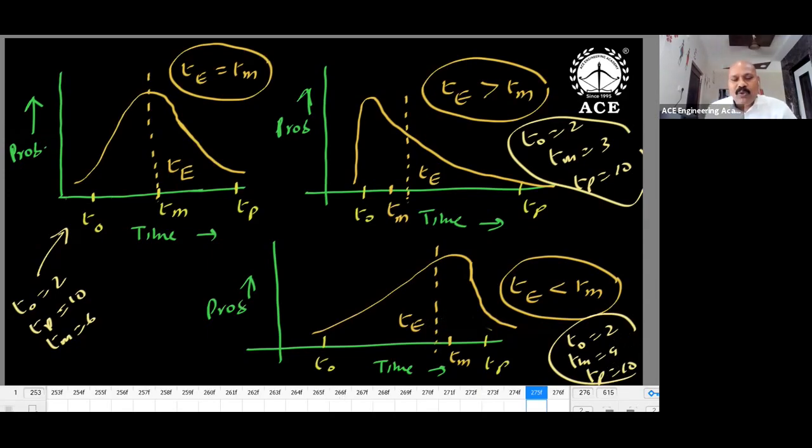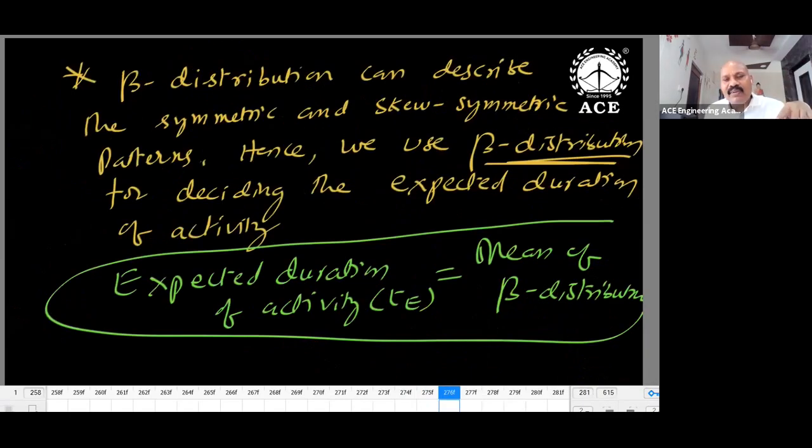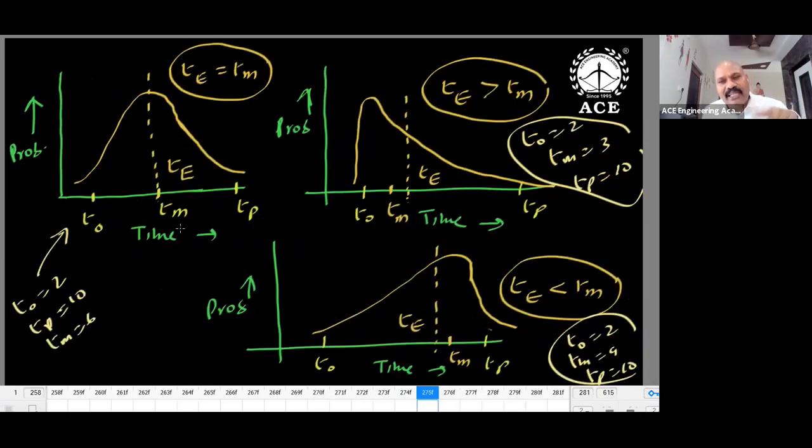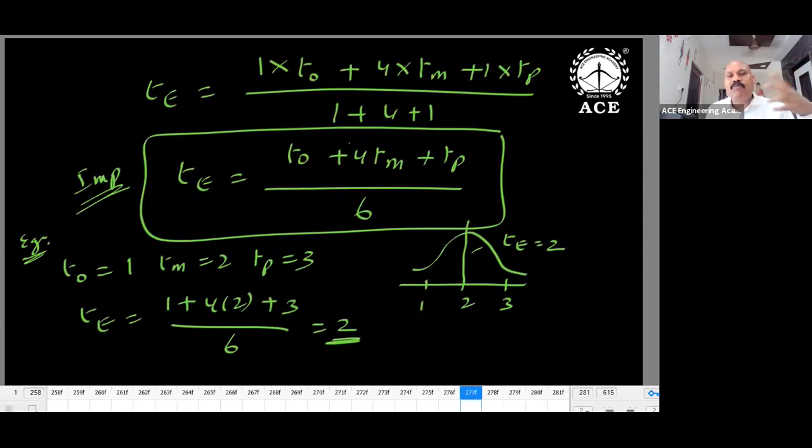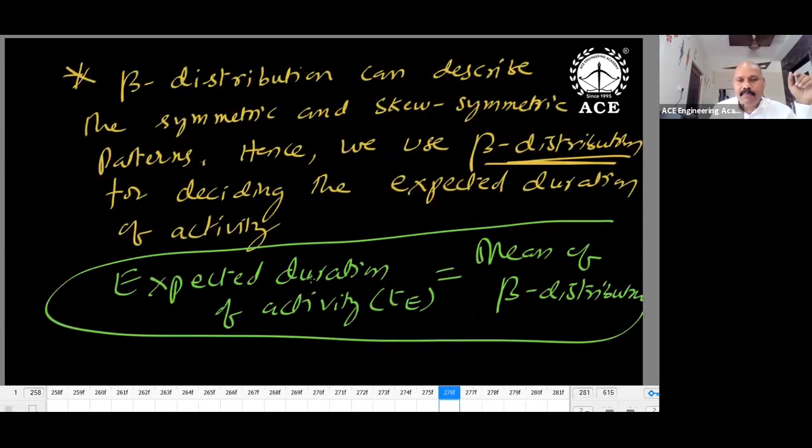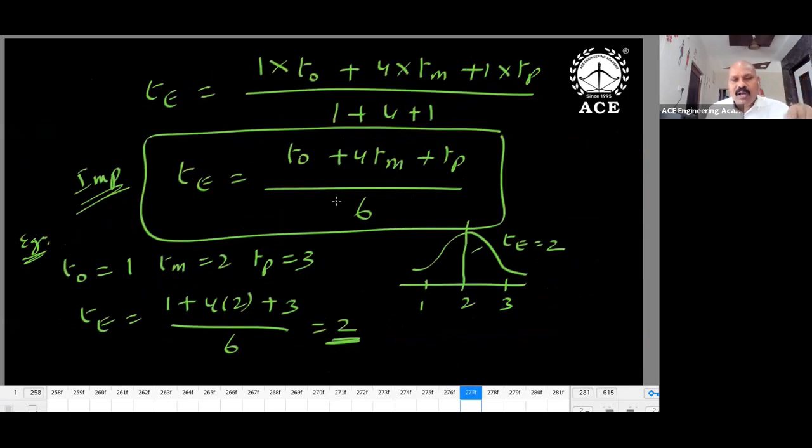Now the problem is how to decide the expected value. Expected means average value. I cannot take a simple average; I'm taking a weighted average. Beta distribution I'm using. Beta distribution is the right choice because symmetric and skew-symmetric are both covered under beta distribution. That's why expected duration is equal to the mean of the beta distribution. This is very, very important. How to take the average: 1 into T0 plus 4 into TM plus 1 into TP. The highest weightage we give to TM because it has more probability. So T0 plus 4TM plus TP, this formula is important.